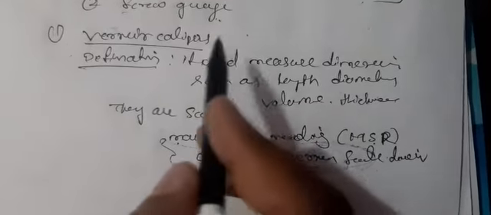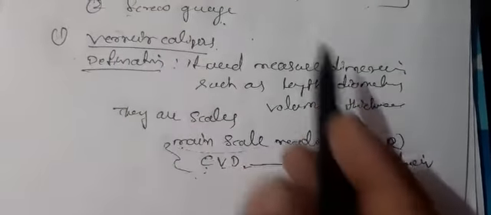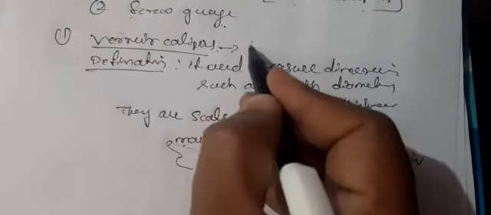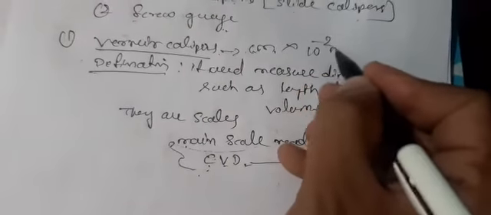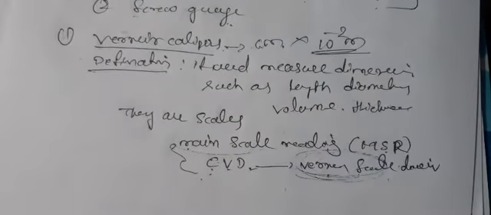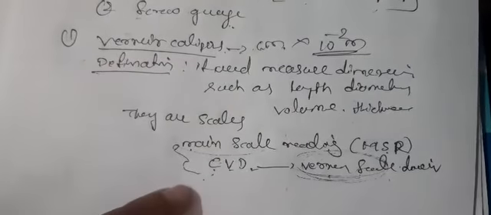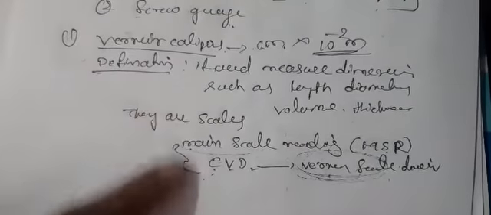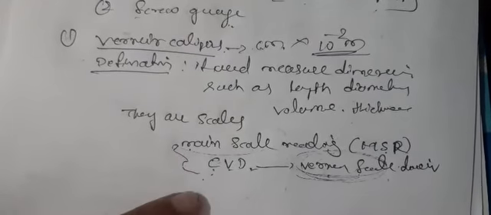The vernier calipers is a measuring instrument. The unit of vernier calipers is the centimeter. Centi means what is the prefix of centi? 10 power minus 2 meter. Okay now, what is the definition of vernier calipers? What are the examples? And what does the vernier calipers consist of?